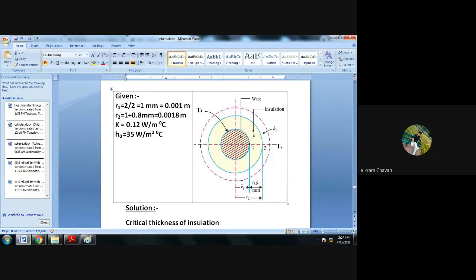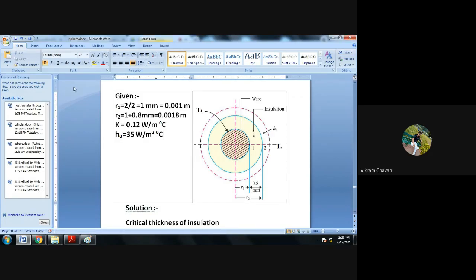One can determine R2 on the basis of these two data, thickness and R1. Surrounding that wire there is the environment, whose temperature is TA. The surface temperature of the wire is T1. They have not provided it; they have only suggested that the temperature difference remains constant, so we keep it constant. We did not consider the temperature data.